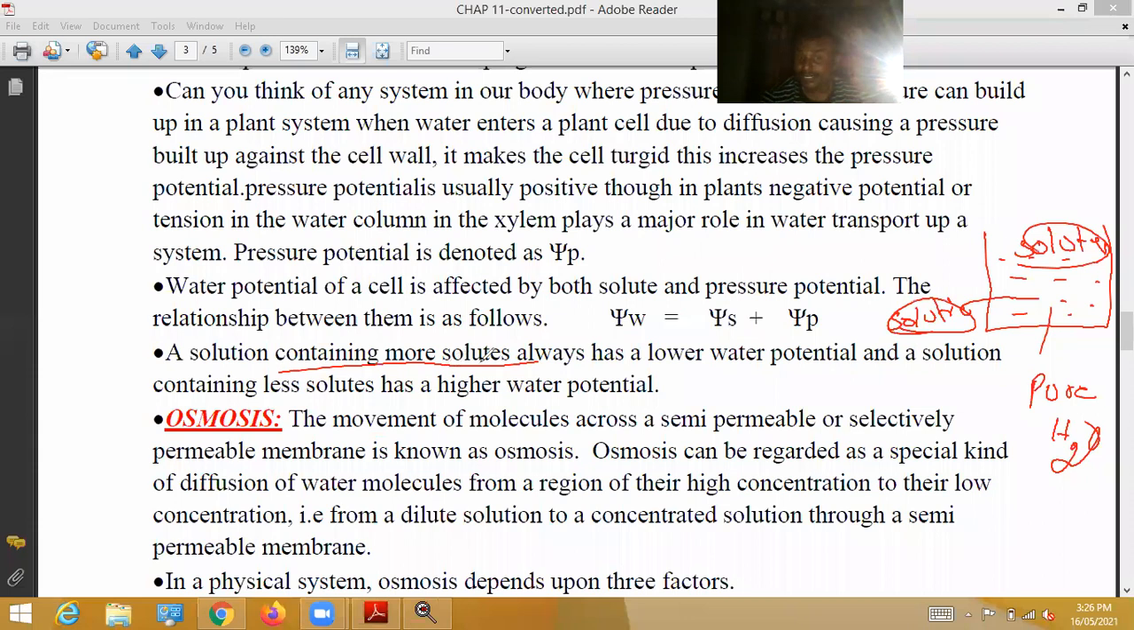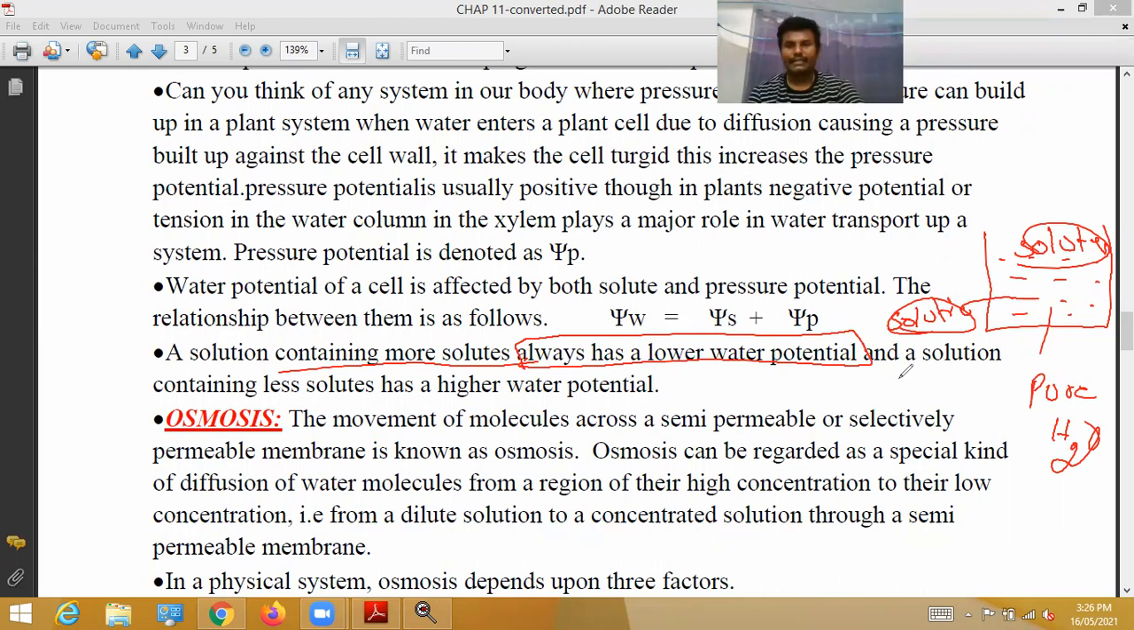A solution containing more solutes always has lower water potential. The water potential is always lower. So a solution containing more solutes, this is the solution. More solutes means, when we add any solutes, automatically it has more and more salts. In that condition, in this solution, water potential is less. This point is very important.